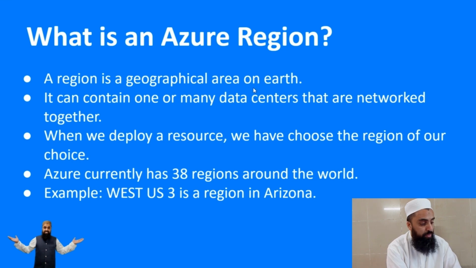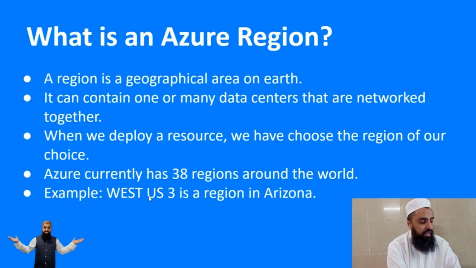And it contains one or more data centers that are networked together. Each region can have multiple availability zones. An availability zone can have one or more data centers. When we deploy a resource, we have to choose the region of our choice. We can choose from Asia, from India, from US, from Europe. So all these are Azure regions. Azure currently has more than 38 regions in the world.